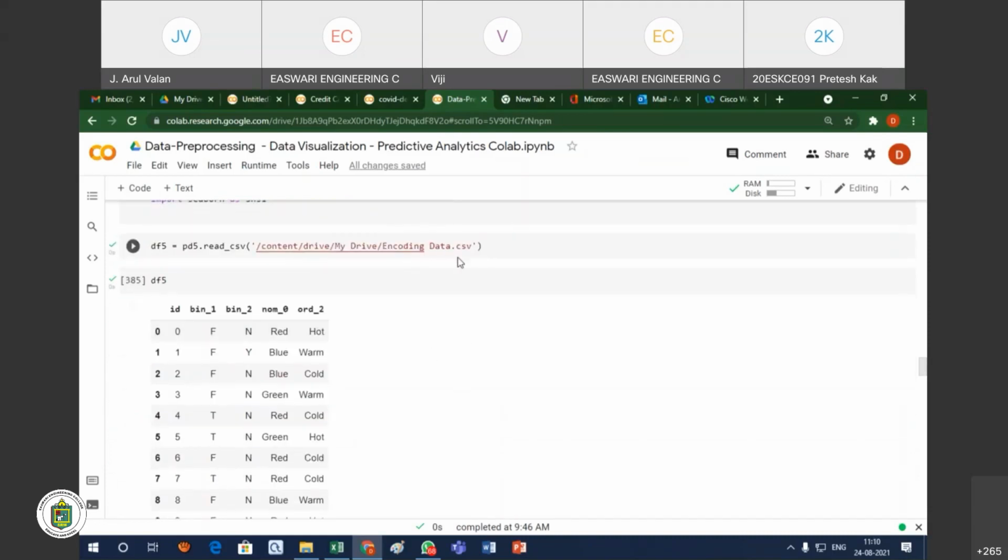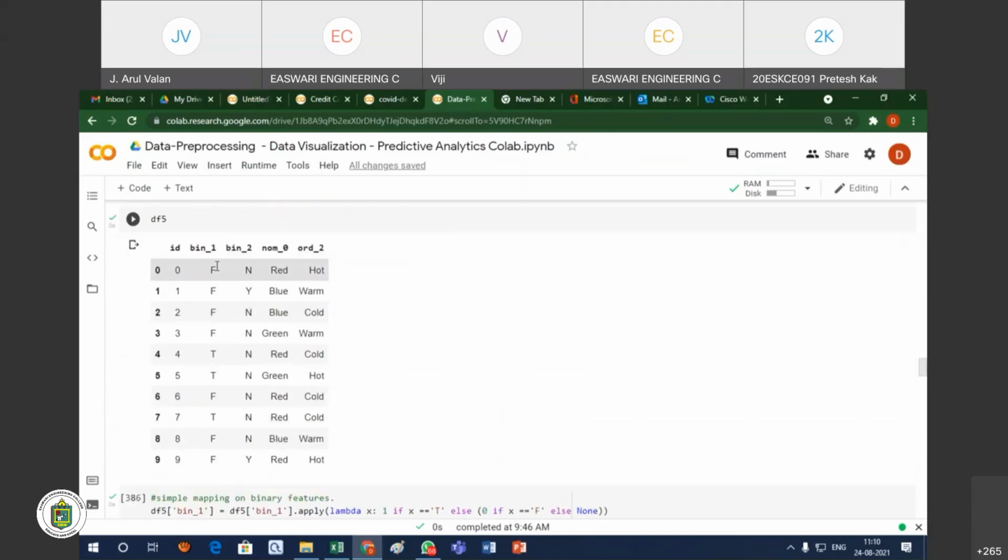For example, I am reading one data: binary value, nominal value, ordinal value. Yesterday we discussed some of the attributes. What do you mean by nominal attributes, ordinal attributes, and binary attributes? Ordinal attributes means the attribute values have some weightage. Nominal attribute means there is no weightage.